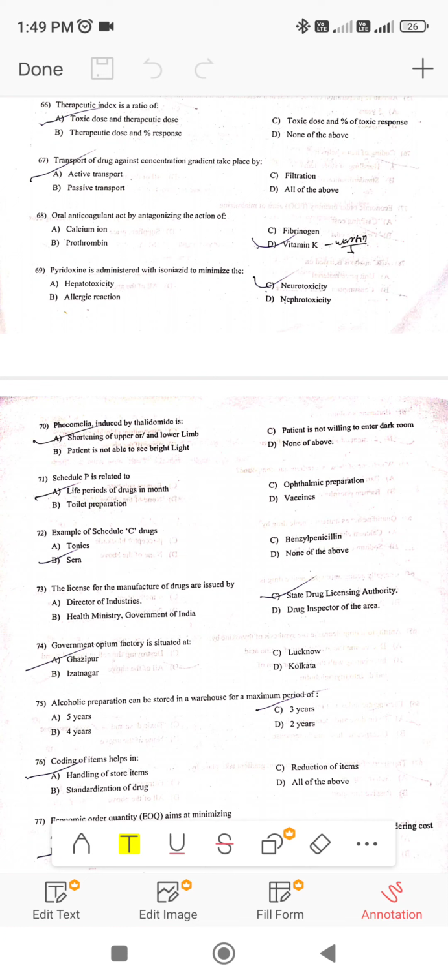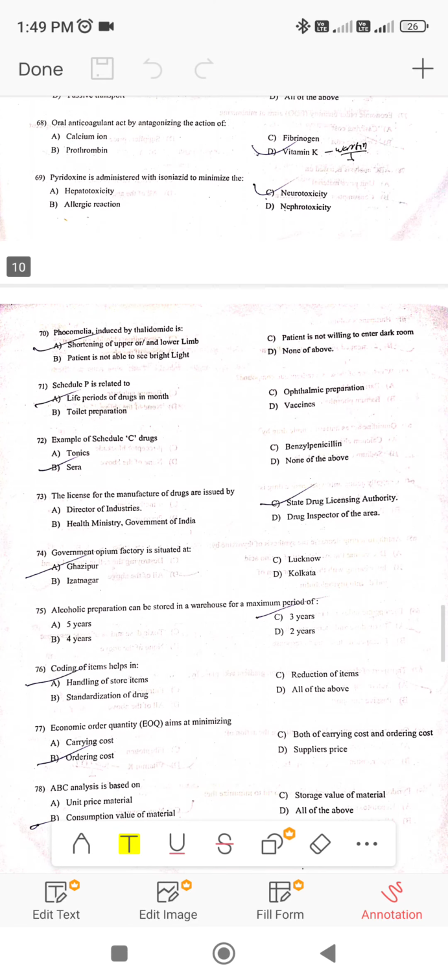So simultaneous administration of two drugs. Vitamin K also anticoagulant. So both. So that's anticoagulant, vitamin K. Next, pyridoxine is administered with isoniazid to minimize neurotoxicity.